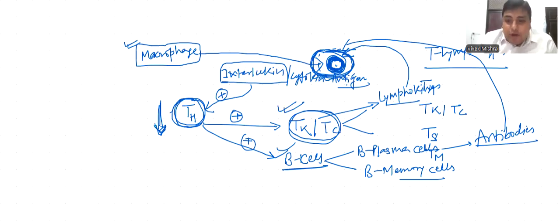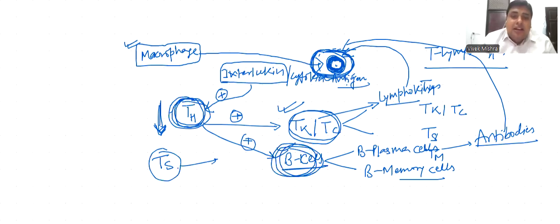Then the third type of T lymphocyte is T suppressor, which suppresses both and gives negative feedback to T helper, and as a result T killer and B cells stop their division and stop the clonal selection.